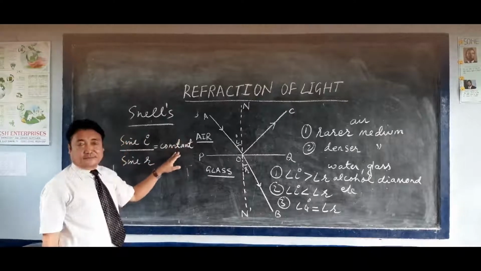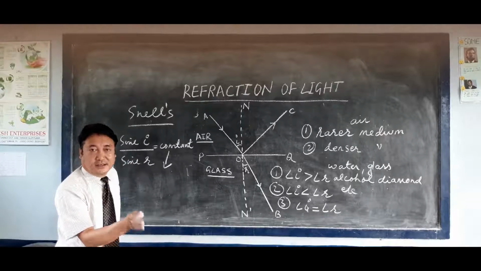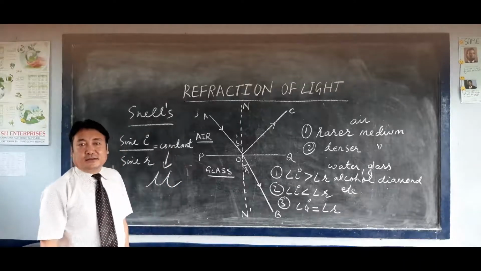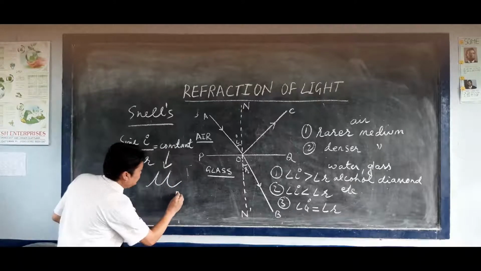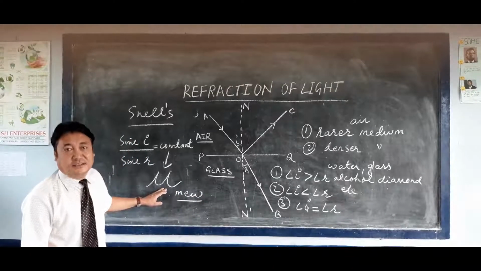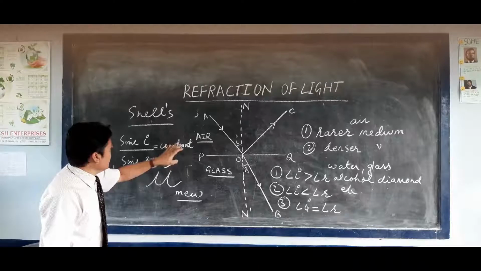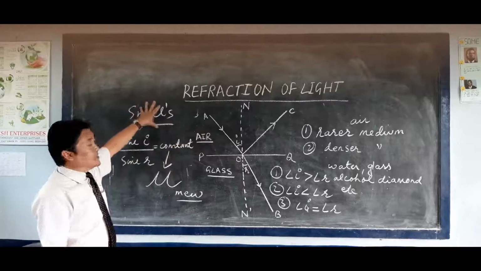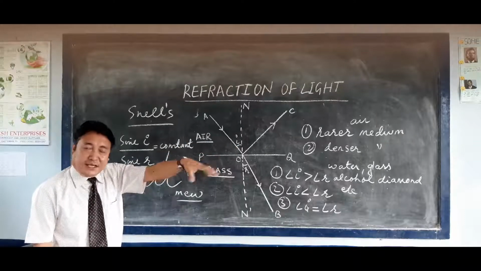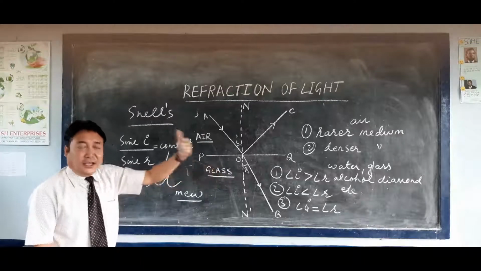And this constant is known as the refractive index, and it is denoted by the symbol mu. Is it clear? So the second law is also known as Snell's law. It was discovered experimentally by Willibald Snell in 1621.